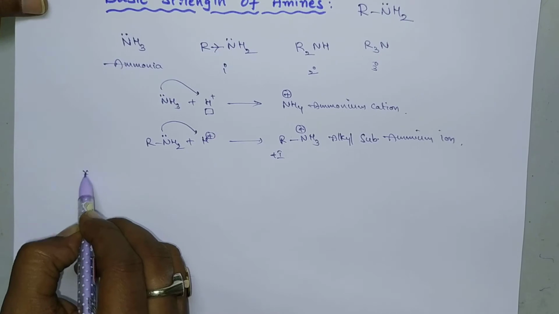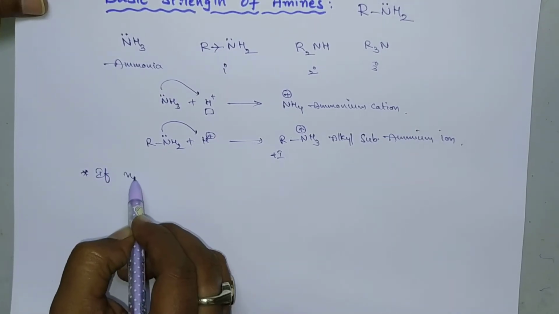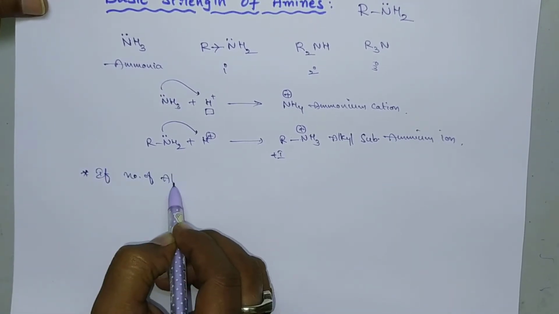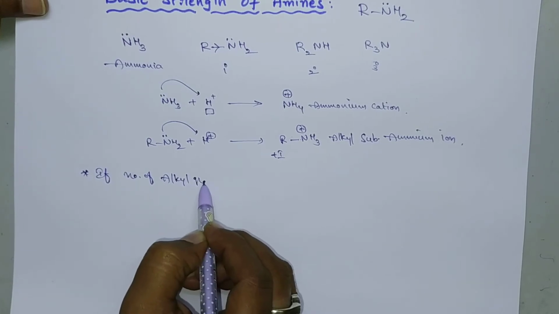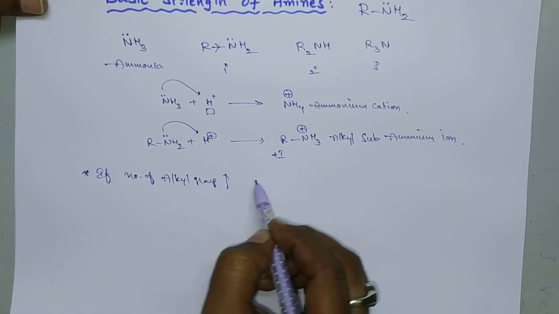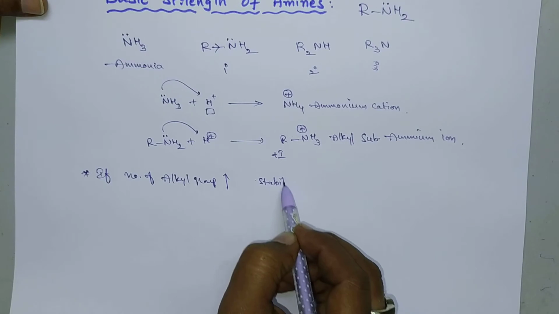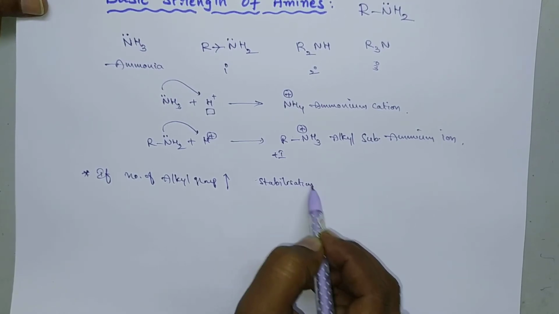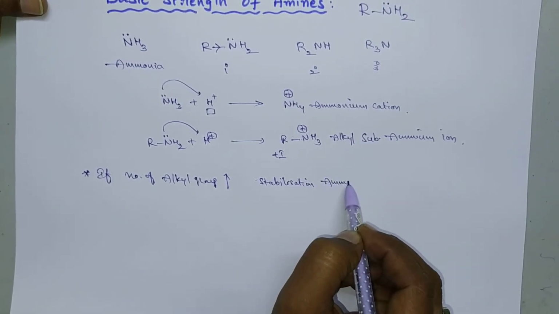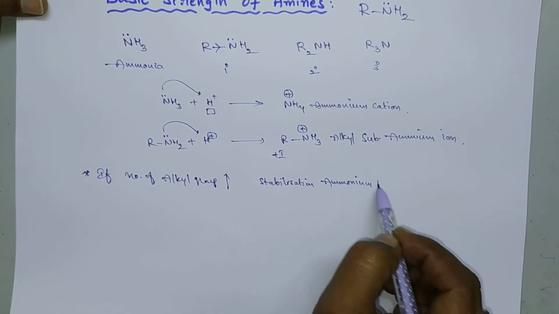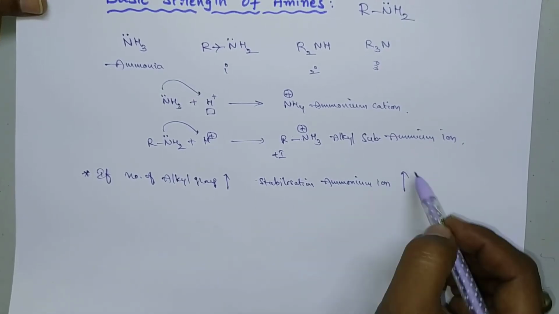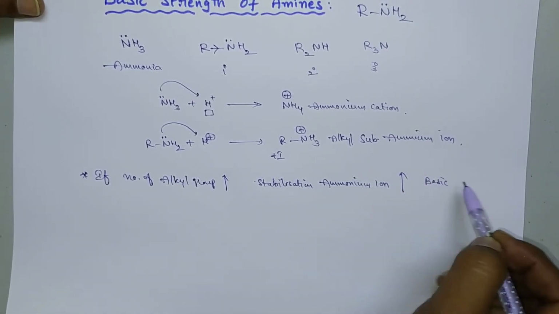So listen carefully: if the number of alkyl groups increases, then the stabilization of the ammonium ion increases, and hence the basic character increases.